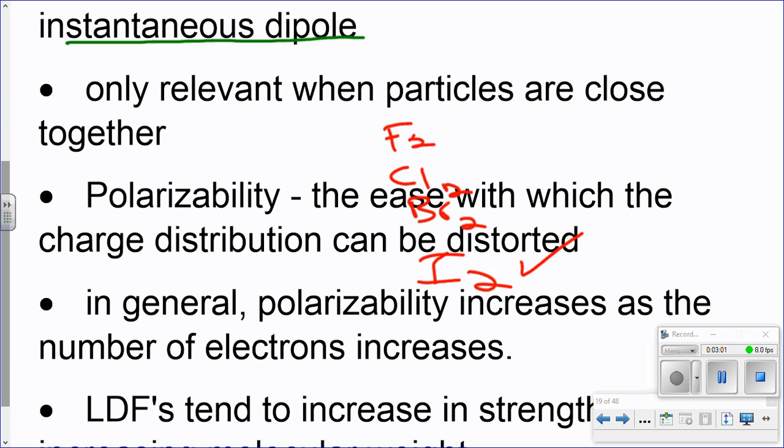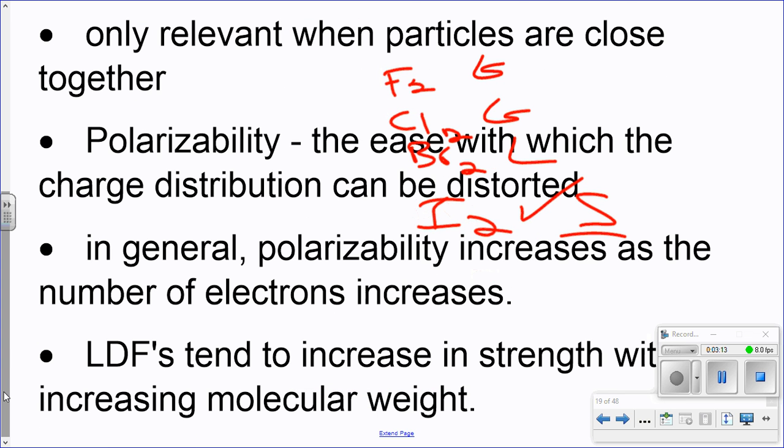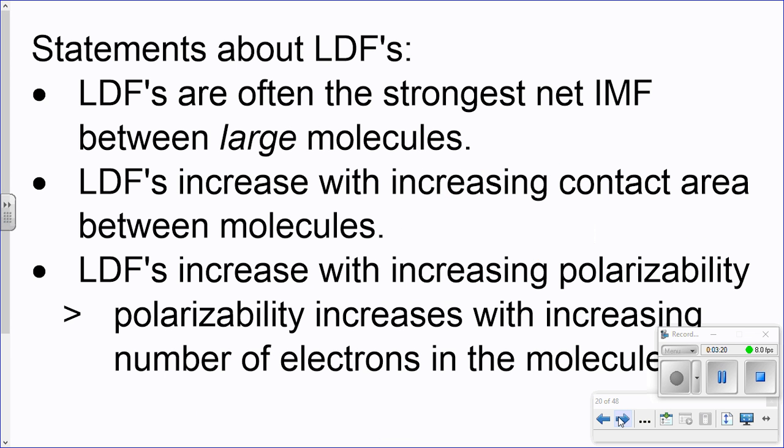It is so polarizable that this is a gas, this is a gas, this is a liquid, and this is actually a solid. It's so polarizable that the London dispersion forces are so strong in this case that it forms a solid. I'll go over that a little bit in class. And molecular weight, in other words the number of electrons, tends to also increase that.